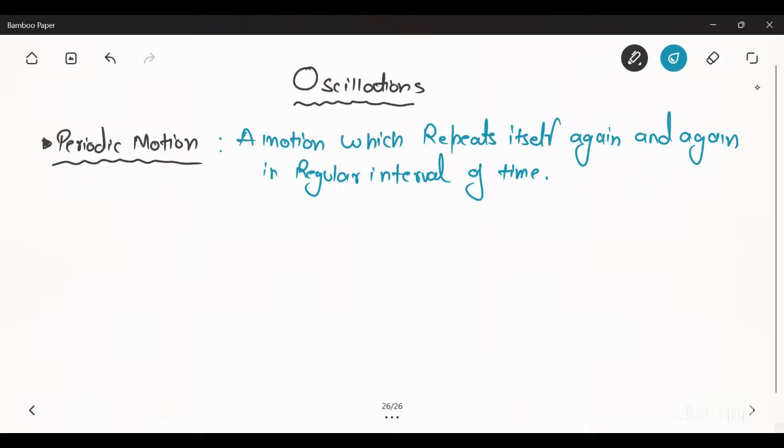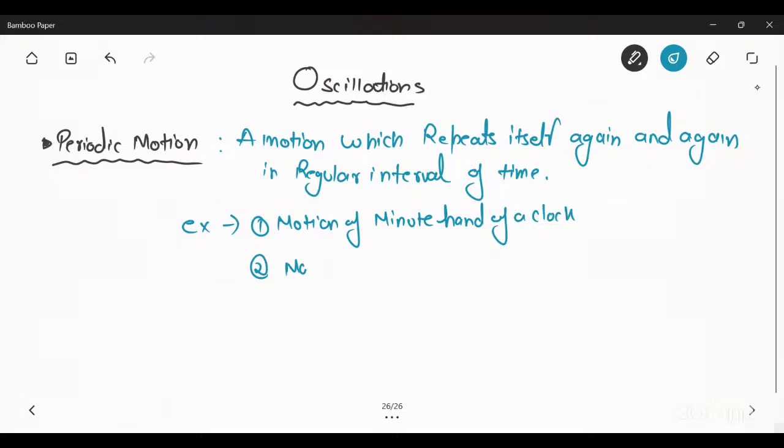For example, the motion of the minute hand of a clock, and the motion of a planet around the sun.